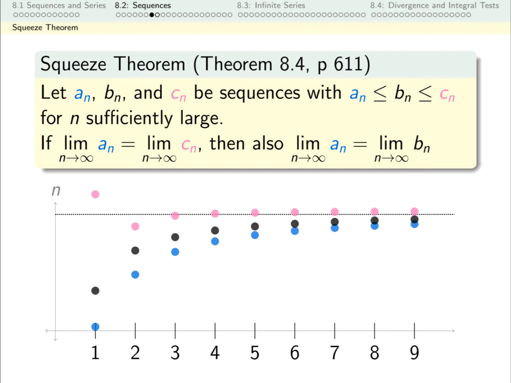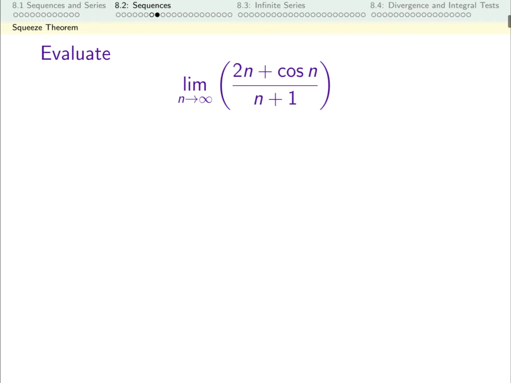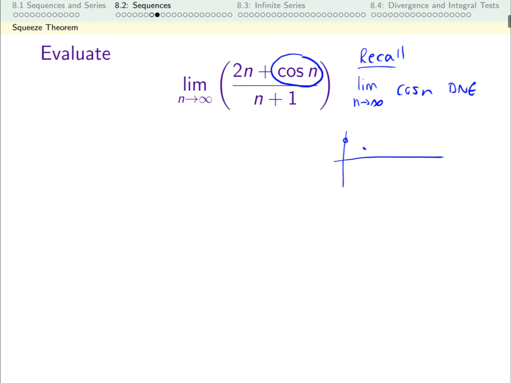Let's see this in action. Let's say I want to evaluate this limit. It looks like I should be able to use those limit laws like in the previous video, but there's an issue. I want to break it up into pieces, but this limit does not exist. The limit as n goes to infinity of cosine n doesn't exist because cosine n just keeps bouncing around. It's not getting closer and closer to any one number. It's bouncing all around, so its limit doesn't exist.